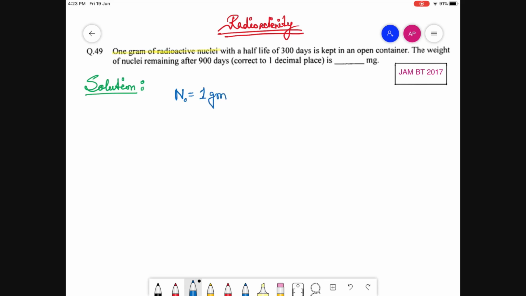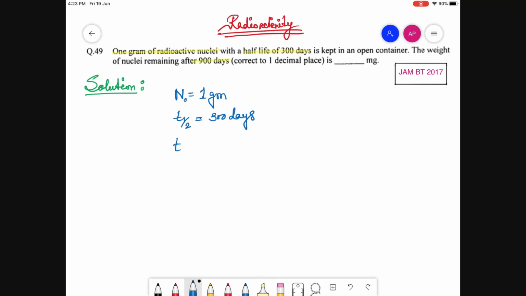Next, the half-life is given as 300 days. The half-life is represented by T half, and T half equals 300 days. Next, the time after which you are asked to calculate the remaining nuclei is 900 days.